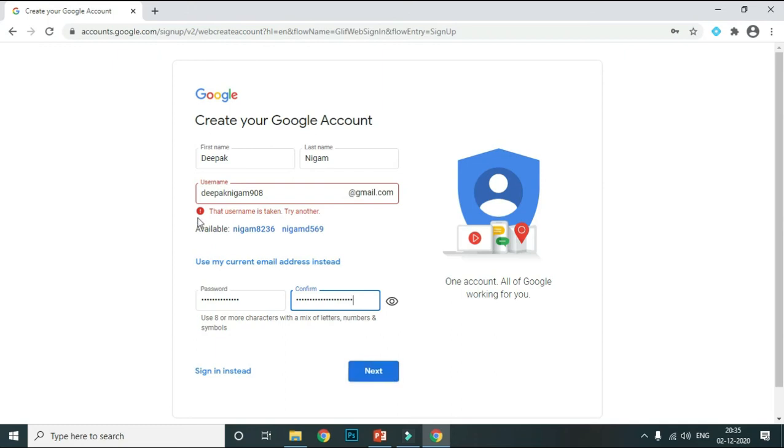Now look at this message given by the system, which says the username is taken. So this email ID already exists on a Google account, so you can change your email ID. Okay, clear? Now, how to open our Google account after creating your new account.